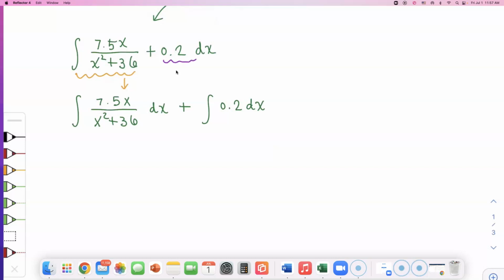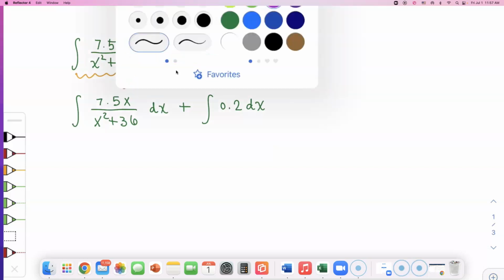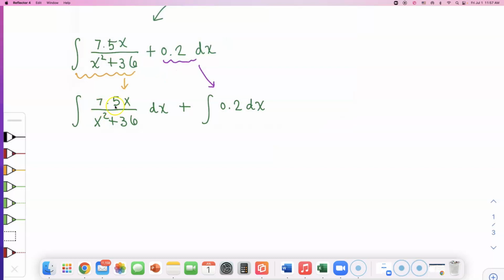And this is just going to be the easy breezy one, okay? So I'll do the orange and the yellow and I'll add them together. If you look at the orange one, the first one right here, I can pull out the 7.5 to the front. So I'll have 7.5 times the integral of x over x squared plus 36 dx.